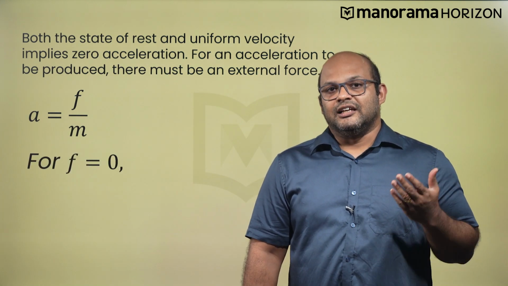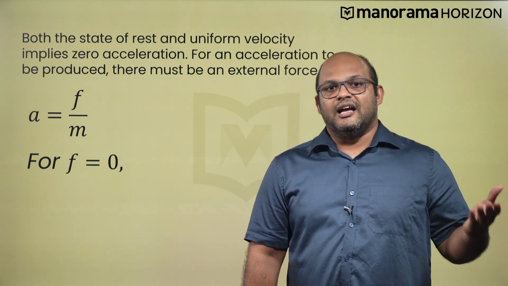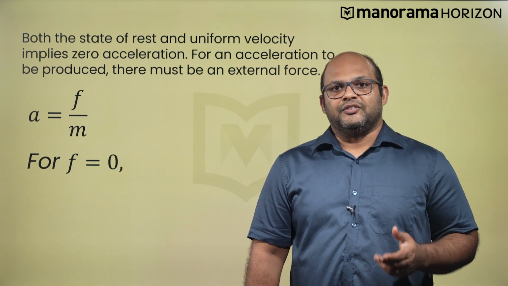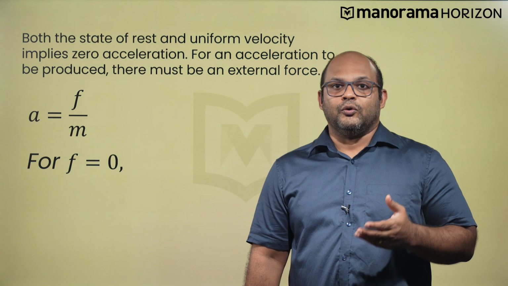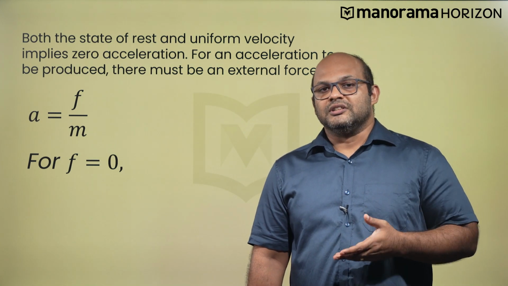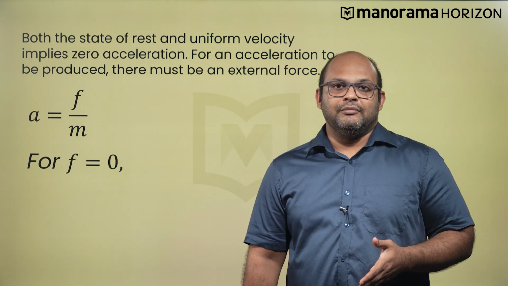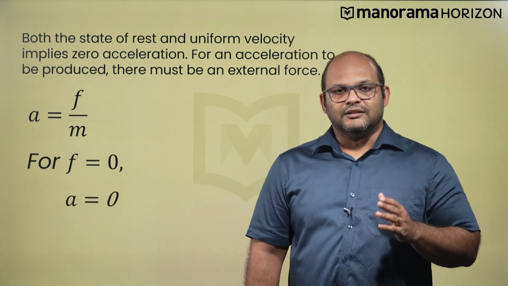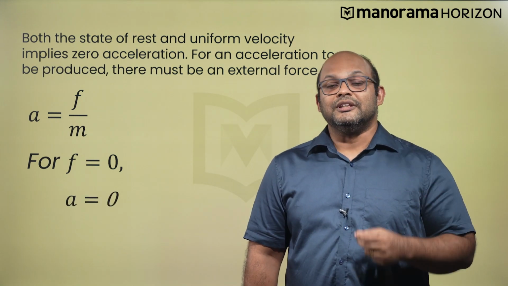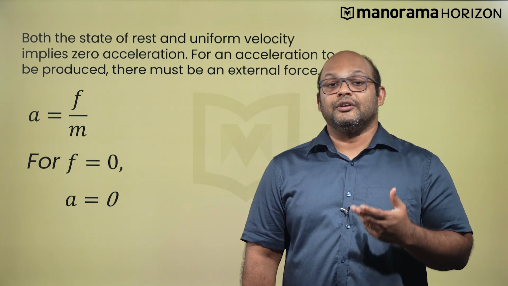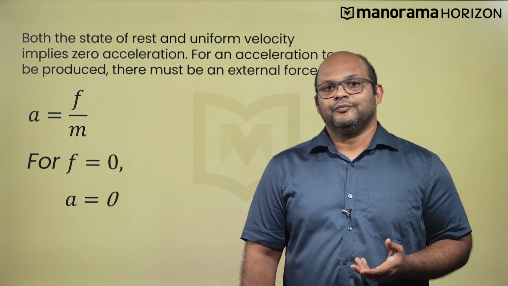Or we can say that force is the product of mass and acceleration. Thus, acceleration a is equal to force divided by mass, or conversely, force F is equal to mass m multiplied by acceleration a. Thus, if acceleration is 0, the effective force acting on the object is also 0.